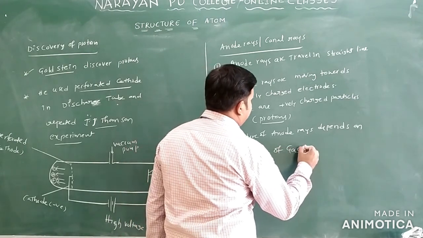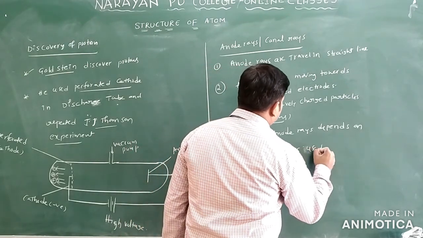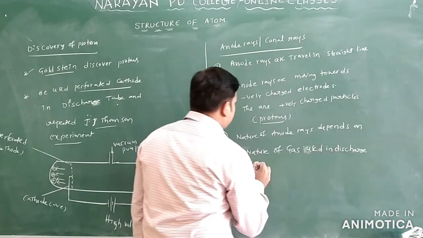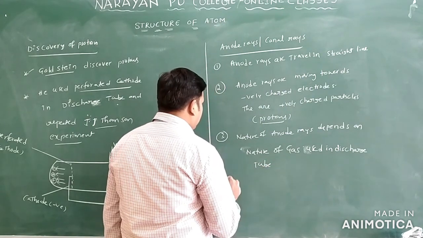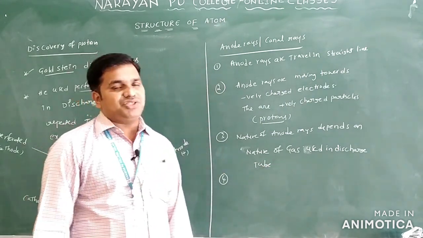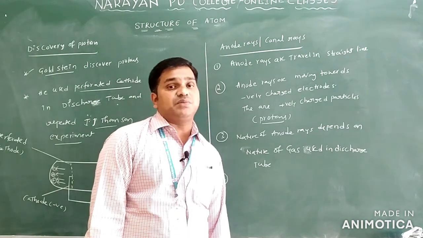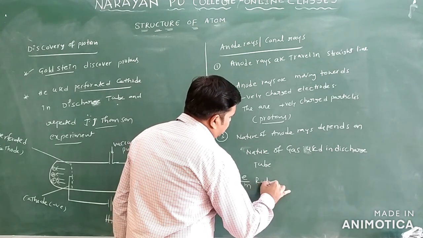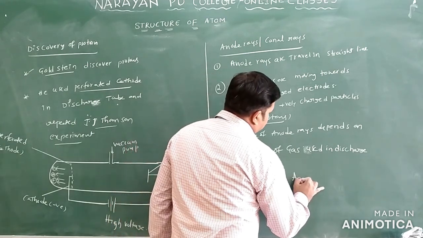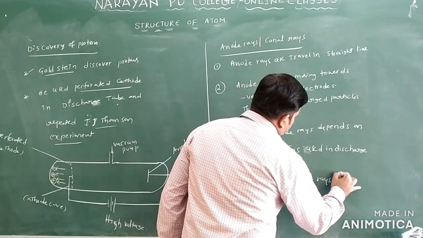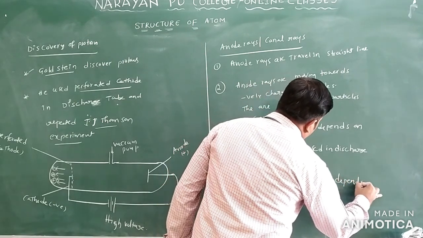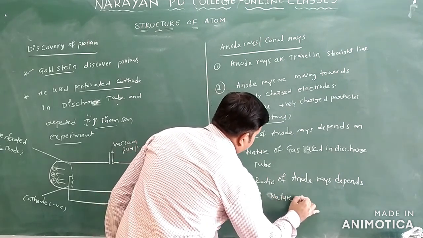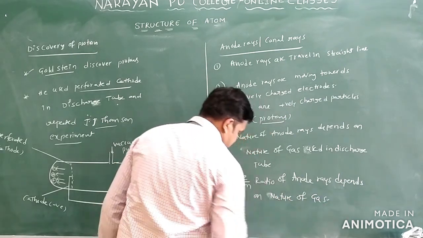And the e/m ratio of anode rays also depends on the nature of the gas.